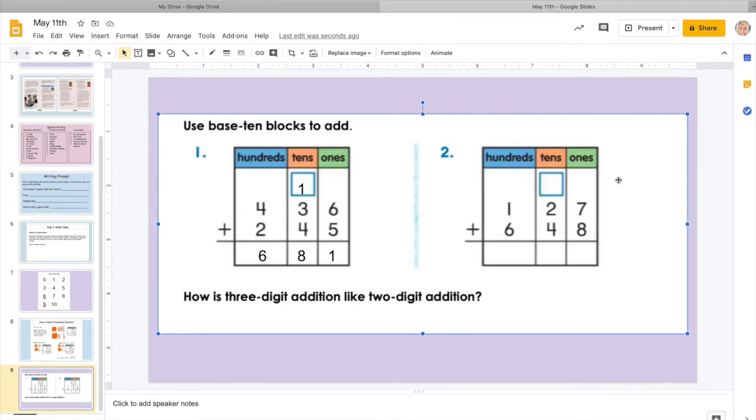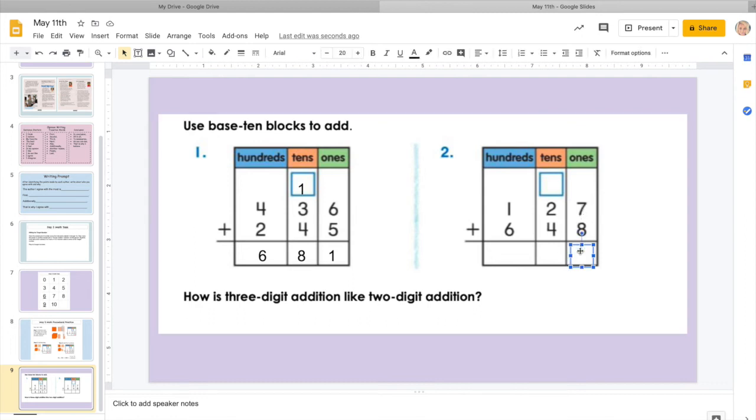Okay, and we have one more to practice today. Going over those same 3 steps, we're going to start with the ones column. Here we have 7 plus 8. Remember, if you have trouble adding those up, put the 8 in your head and then on your fingers count up to 7. So we have 8, 9, 10, 11, 12, 13, 14, 15. So we know that 7 plus 8 is 15. That is 10 or more, so we are going to need to regroup and move the 10 next door. The 5 is in the 1 spot, and then we regroup that 10. The 1 is going to go over here.